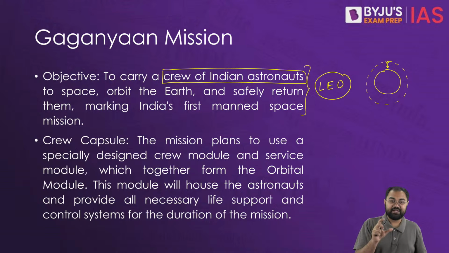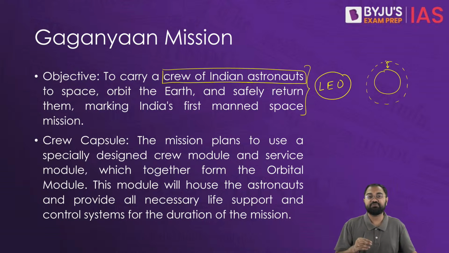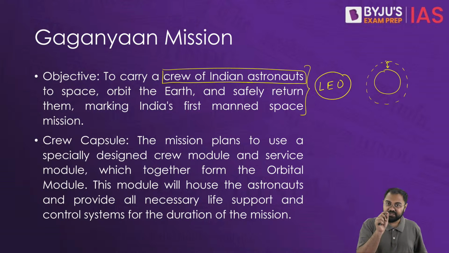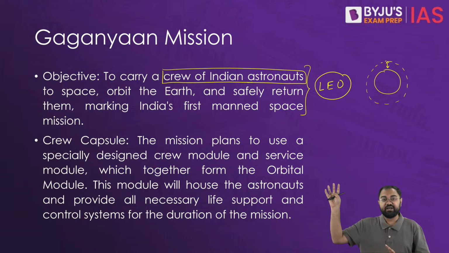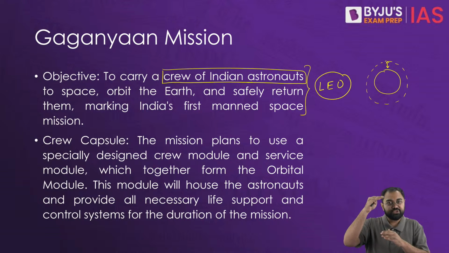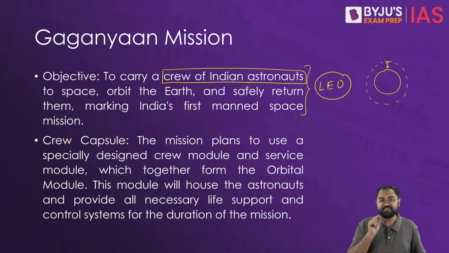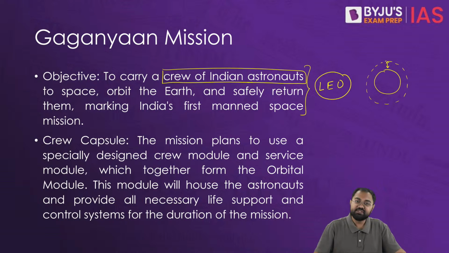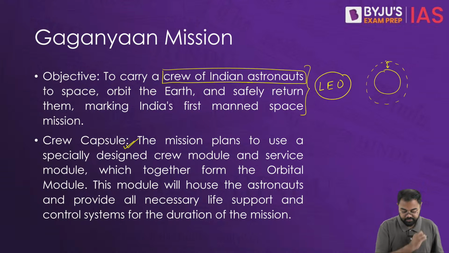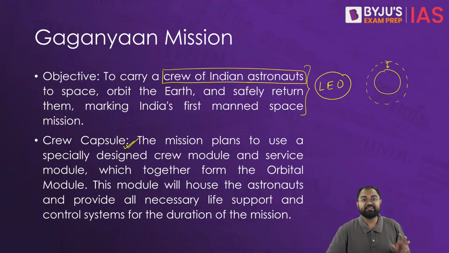So looking at the safety concerns, and all the aspects of trying to ensure the safety and security of all the astronauts going into space, it becomes very crucial that instead of going far beyond the Earth's atmosphere, we focus on the low Earth orbit, and that's why low Earth orbit has been chosen. This is the primary objective of this particular mission. Now in this mission, there is a crew capsule that will be used, and it is very specially designed, with two modules called the crew module and the service module.